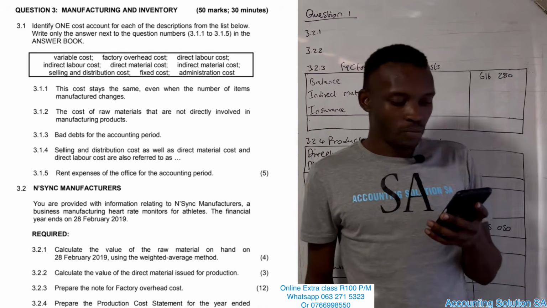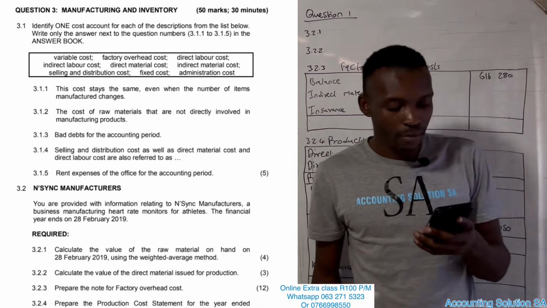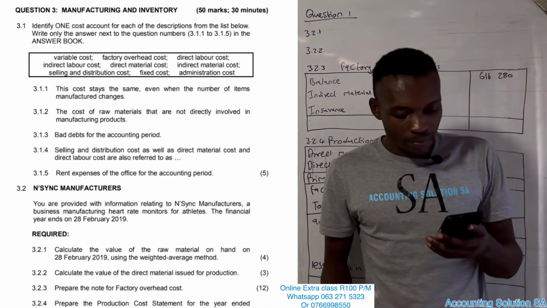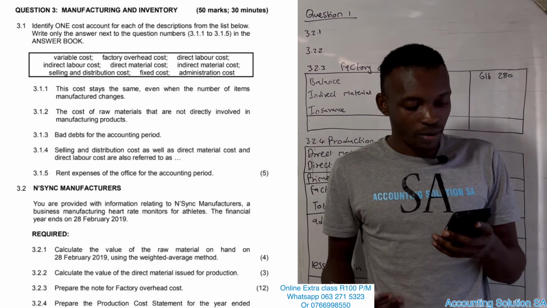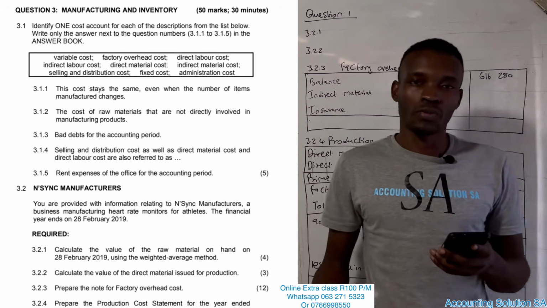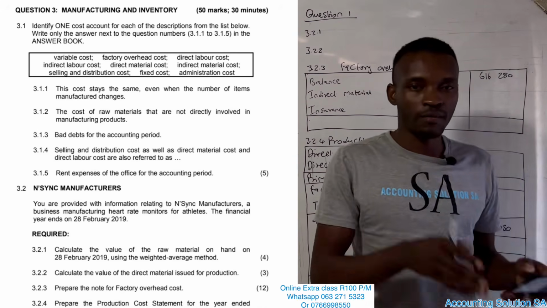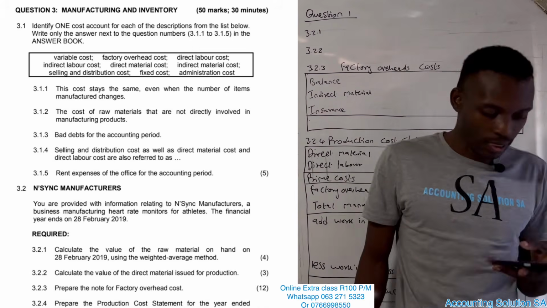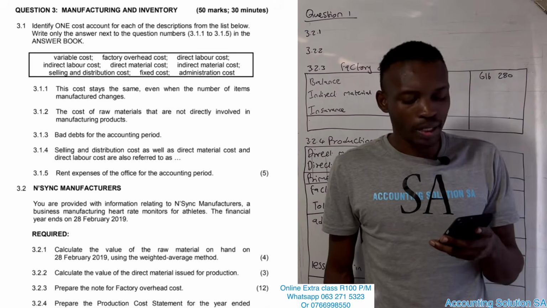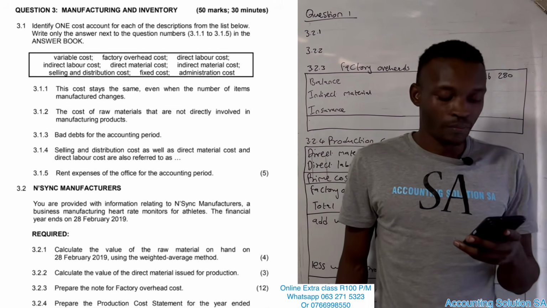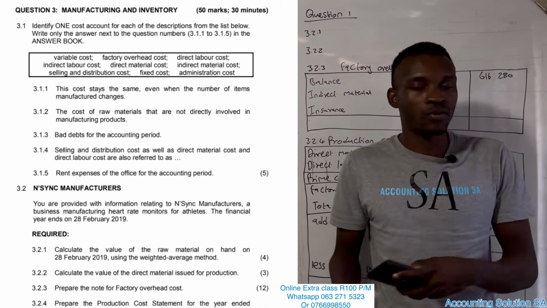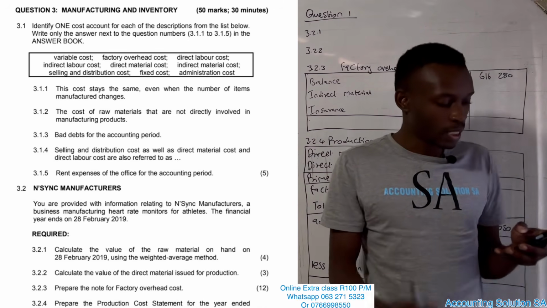So they give us variable cost, factory overheads, direct labor, and so on. 3.1.1, this cost stays the same even when the number of items manufactured changes. It's a fixed cost, of course, because fixed costs don't change. Variable costs are the ones that always change. Number two, cost of raw material that are not directly involved in manufacturing. Raw material that are not involved are indirect, because direct are involved. Indirect material.